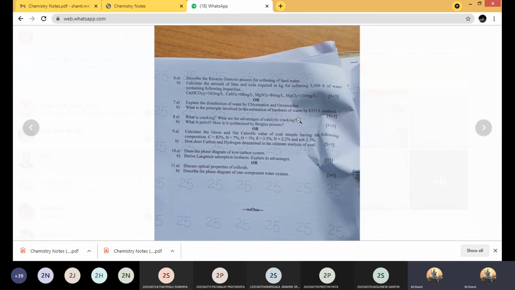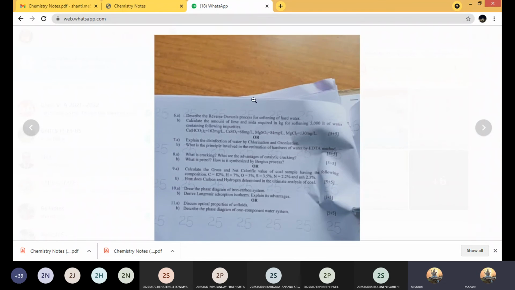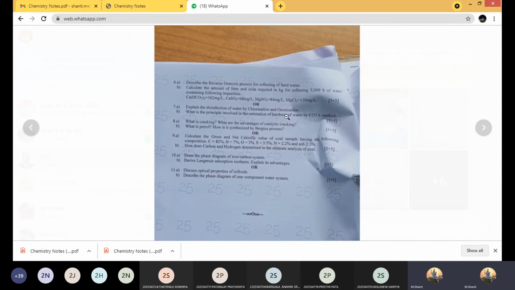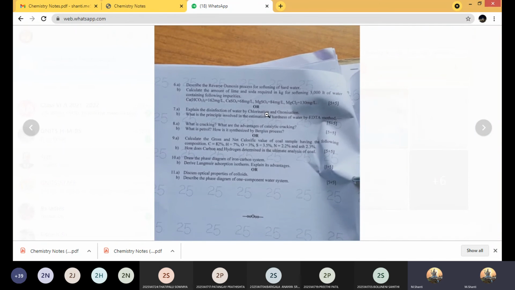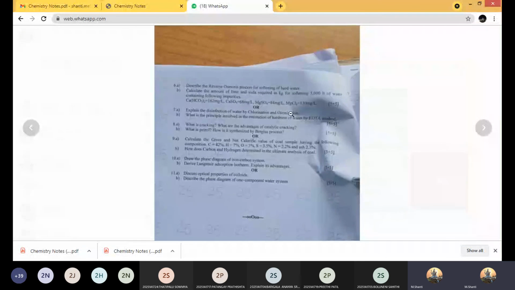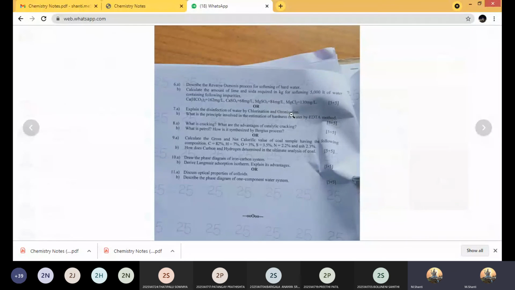Along with the breakpoint chlorination, you have to explain the disinfection by chlorination. The next is ozonization. Another important thing in chlorination is you have to talk about the chlorinator, how it functions. And coming to the ozonization process, how the ozone is produced and how the ozonizer is used for disinfection purpose. That part you have to explain.